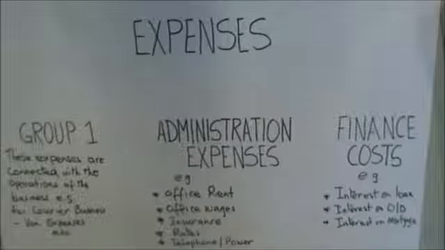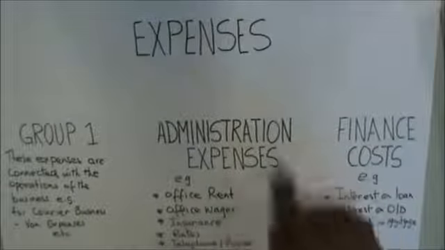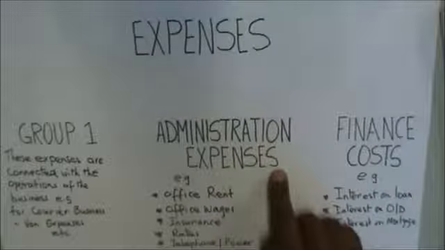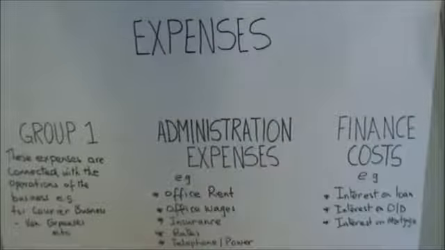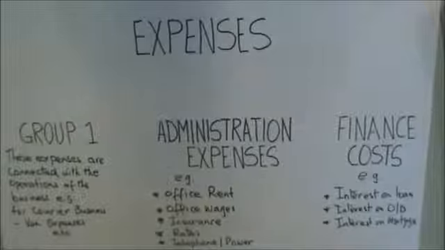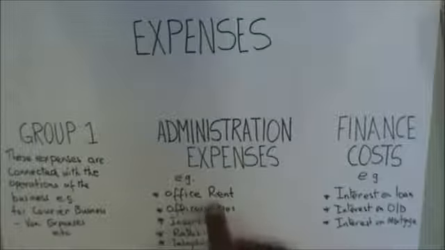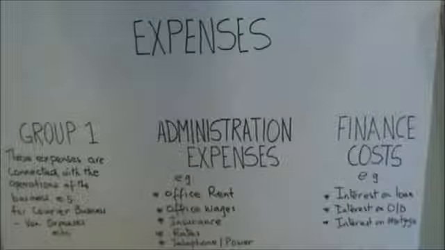Then comes the next category, administration expenses. As the very name suggests, these are the expenses connected directly to the administering of the business, which means mainly office expenses or anything to do with administration. For example, the rent the business pays for its office, the wages it pays to its office staff, the insurance premium it pays on different risks that have been covered.